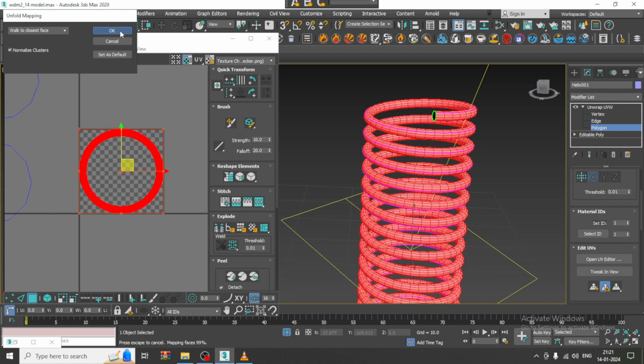So there are a lot of details, so that's the reason.